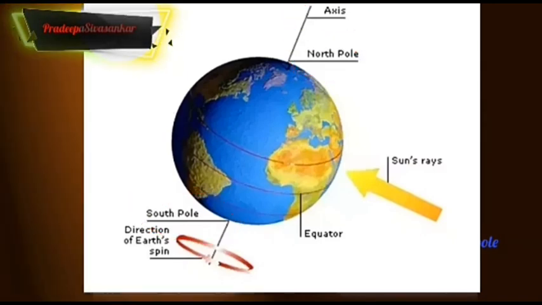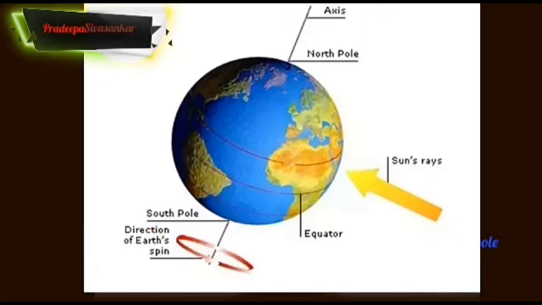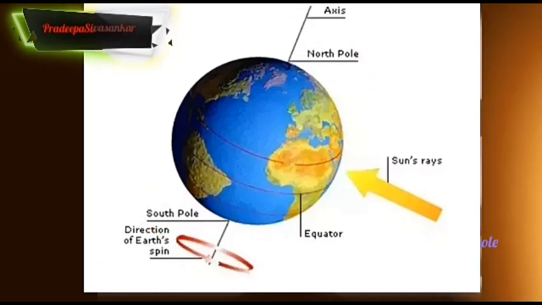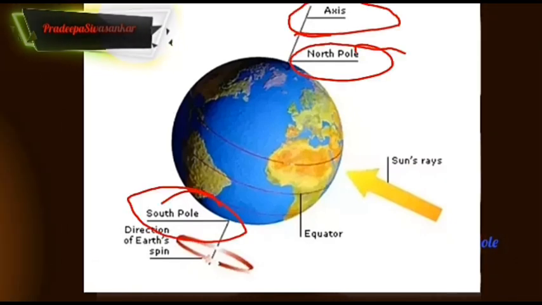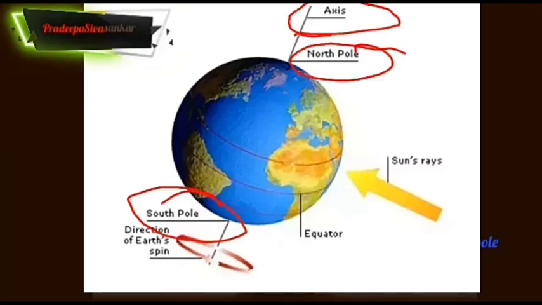When you look at the globe, it is fixed with a needle. That is called the axis. The needle is available only in the globe but not in our real Earth. The axis is an imaginary line.